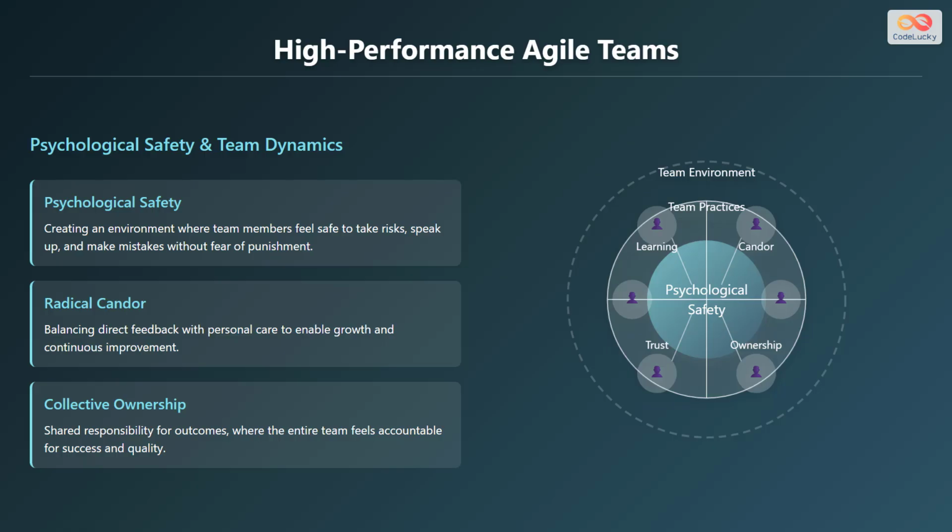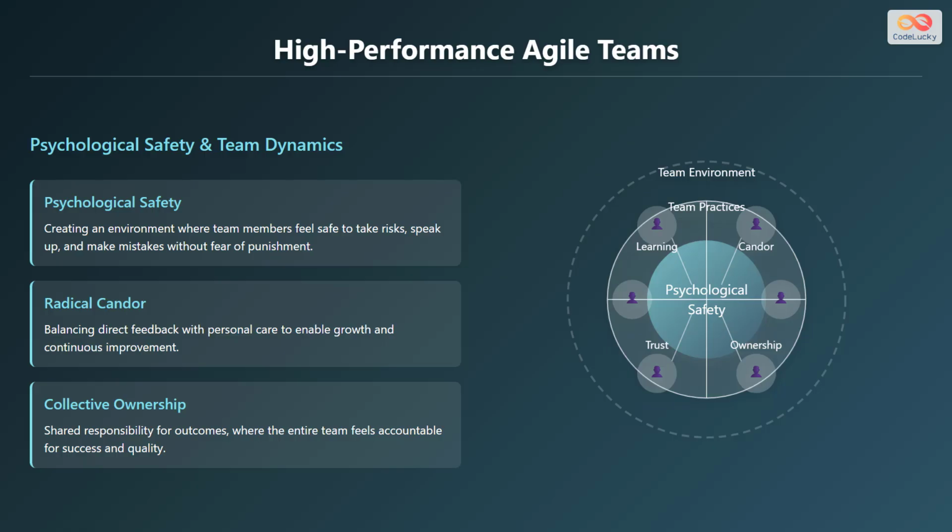High-performing Agile teams are built on a foundation of trust and open communication. Consider these practices for building strong teams. Psychological safety involves creating an environment where team members feel safe to take risks, speak up, and make mistakes without fear of punishment. Radical candor means balancing direct feedback with personal care to enable growth and continuous improvement.